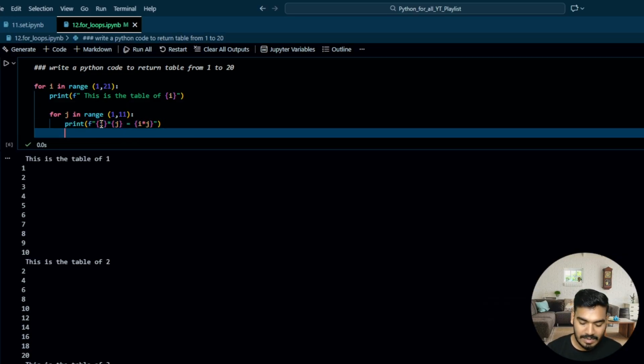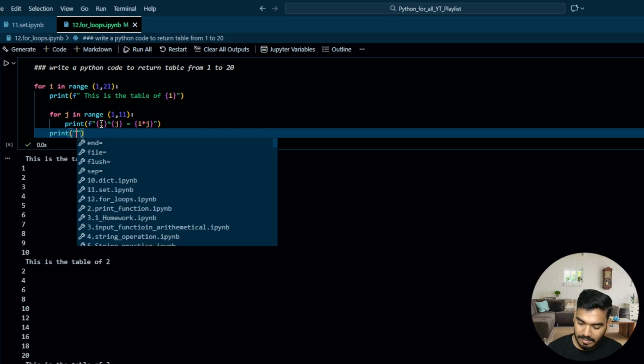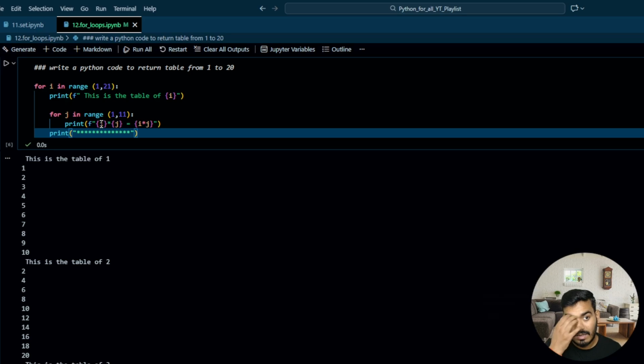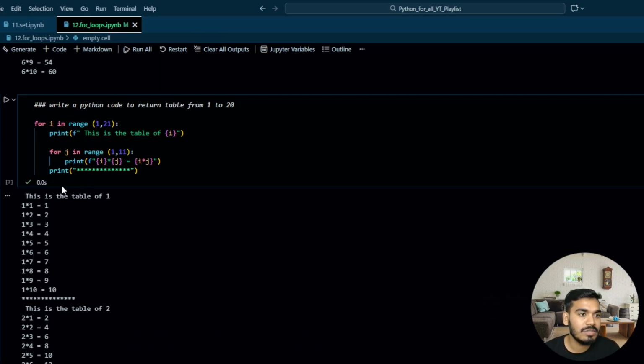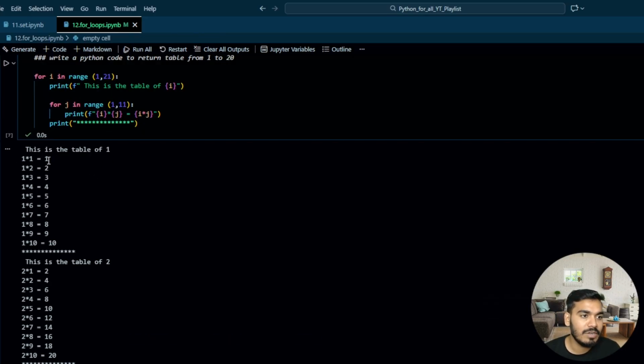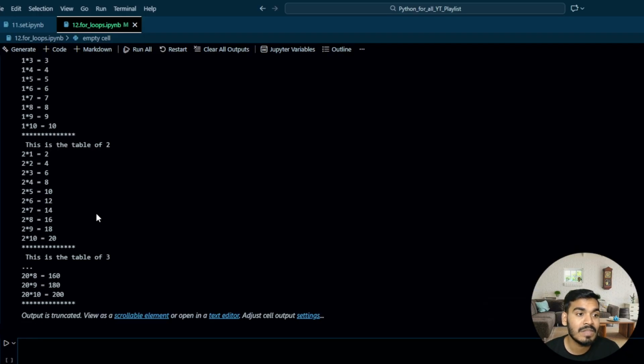Perfect. And then over here, right, print, and let's make some kind of decoration so that it can show where the table is starting and where it is ending. See, the table of 1: 1 into 1, 1 into 2, 1 into 3, 1 into 4, 1 into 5, and 1 into 10.